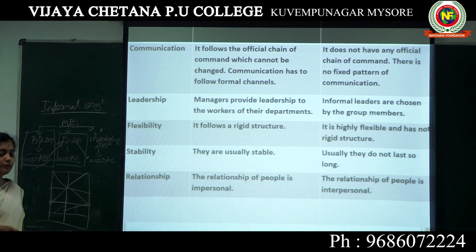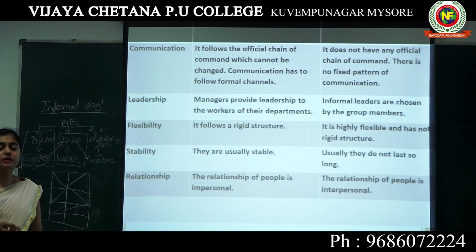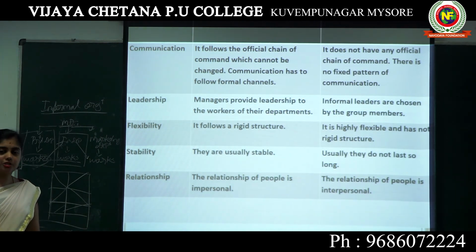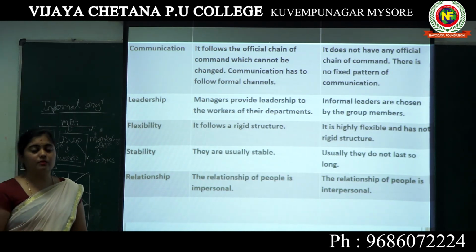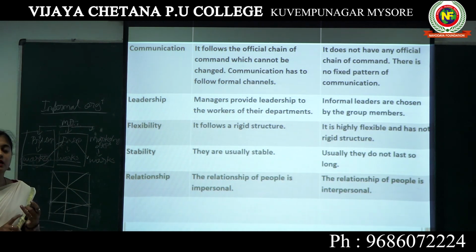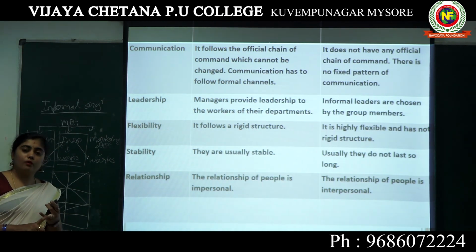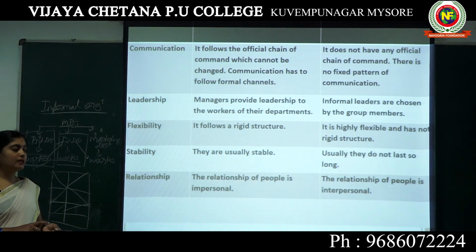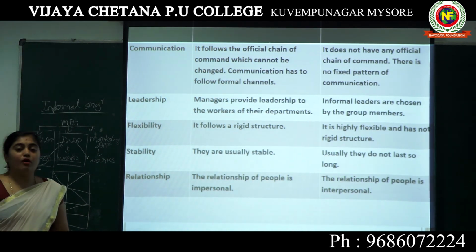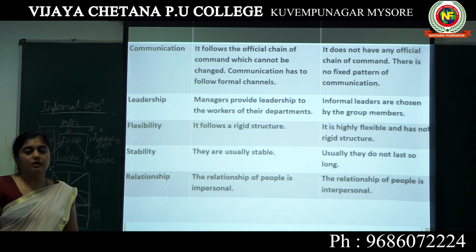Along with that, the next one is relationship. On the basis of relationship, in the formal organization you can see an impersonal relationship, because they communicate according to a structure, and there is more rigidity. We cannot identify flexibility of communication. But in an informal organization, it is interpersonal. So we can see flexibility in the working nature and routine. In that case, the relationships will be interpersonal. So these are the differences between formal and informal organization.